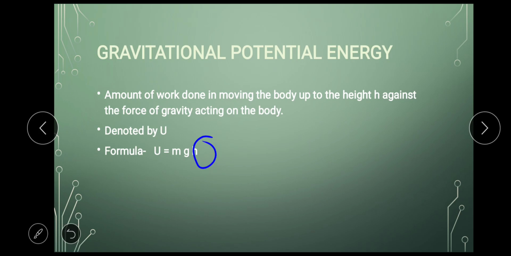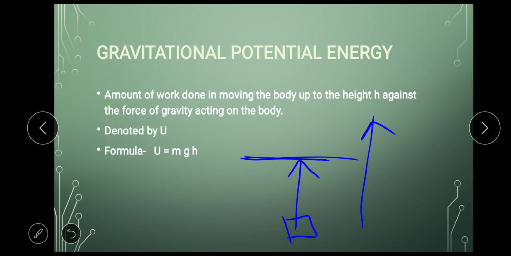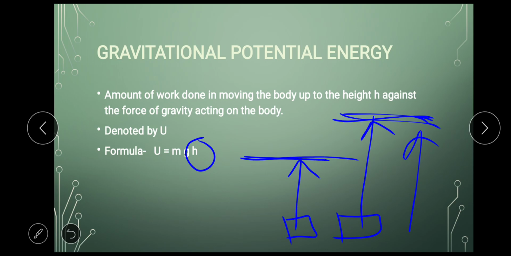This h stands for the height. If the height increases, the energy will also increase. For example, if there is an object here, I want to raise it up to this height. Let's say I am applying some energy, and in the second case I want to lift this object till here. In the second case the height is more, so I'll have to apply more energy. So in the formula, this h denotes that the higher you want to shift the object, the greater the amount of energy required.